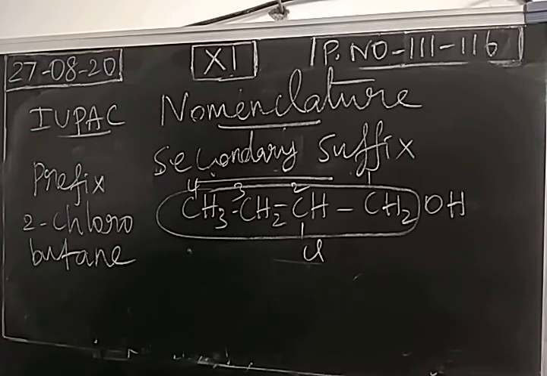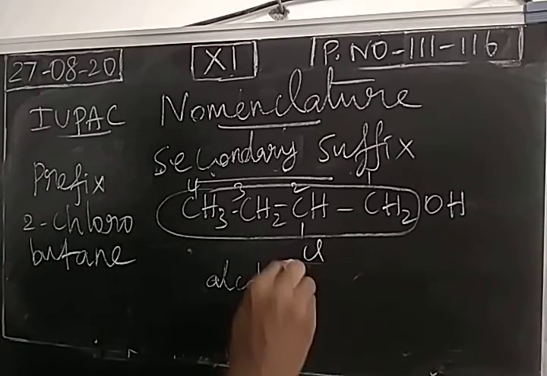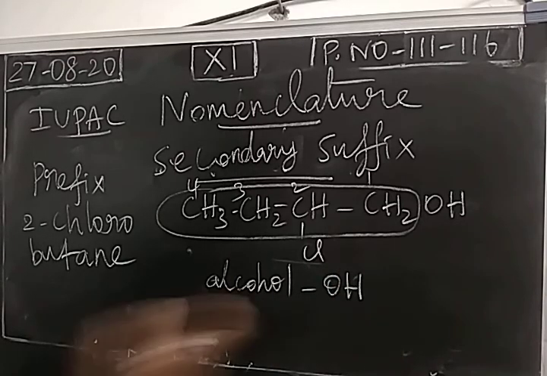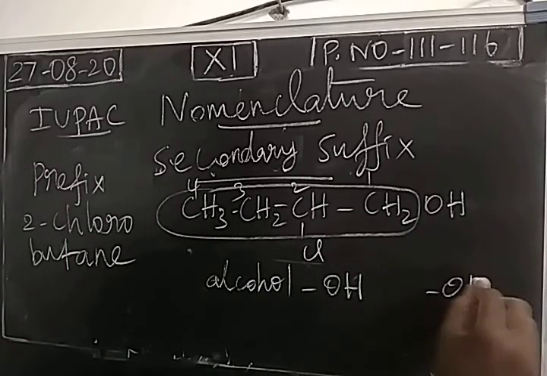I already told what a functional group is. In this compound, alcohol is the functional group, so OH. From the name of the functional group, we derive the secondary suffix. So here OL is called the secondary suffix.